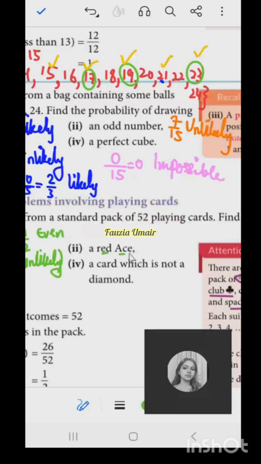कितने cards हैं red ace के? There are only 2 cards. Are you getting Abrish? Why 2? क्योंकि ace के total 4 cards होते हैं ना. 4 cards of A होते हैं हमारे पास in deck. उनमें से 2 black हैं और 2 red हैं.